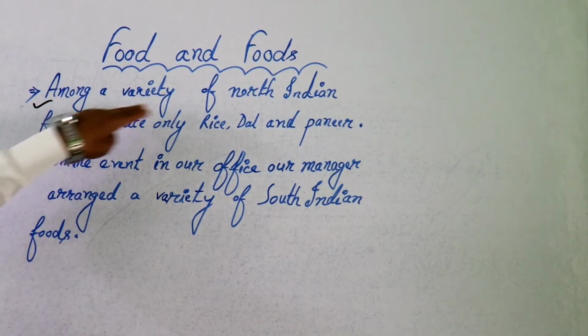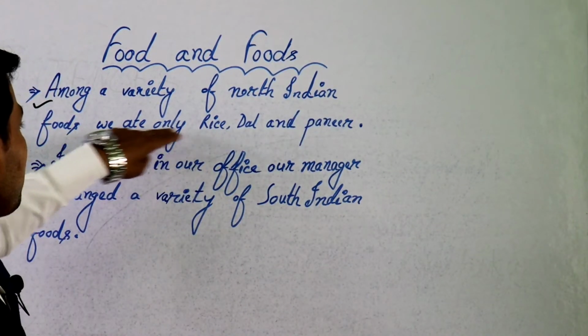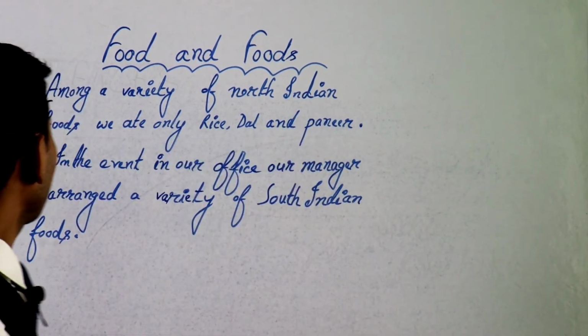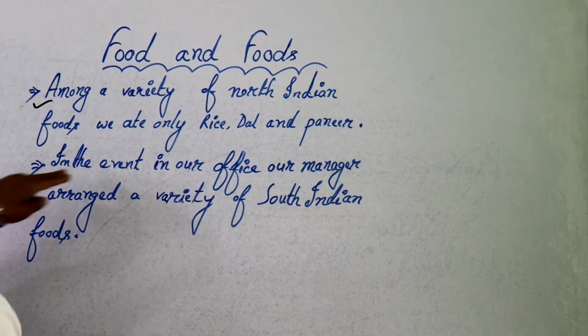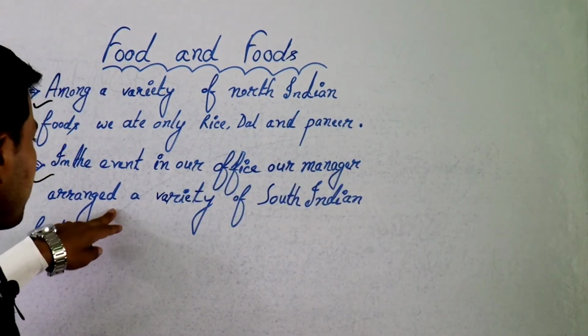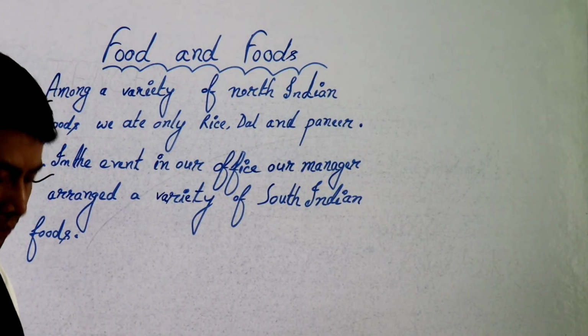Next, among a variety of North Indian foods, we ate only rice, dal and paneer. Next, in the event in our office, our manager arranged a variety of South Indian foods.